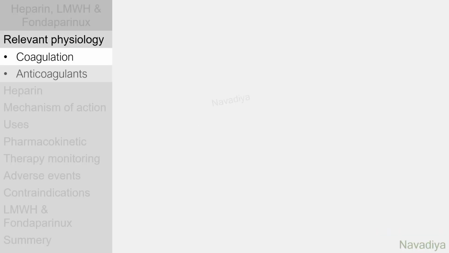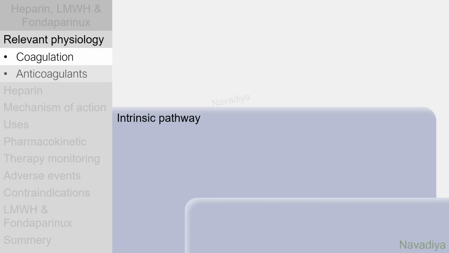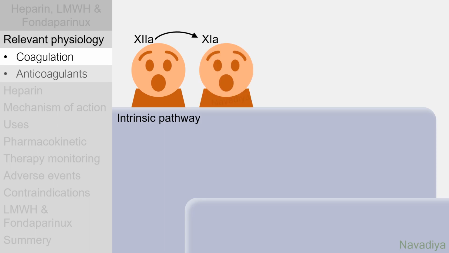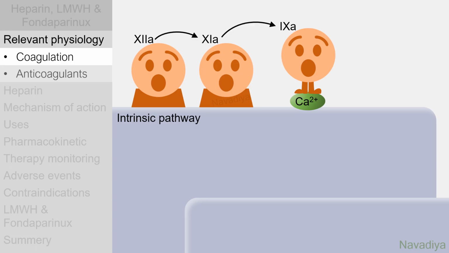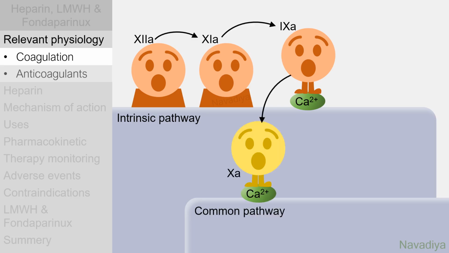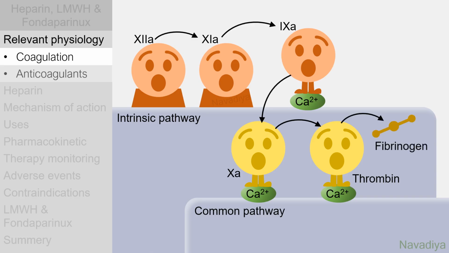In the video of blood coagulation, we saw that the intrinsic pathway of coagulation starts with activation of factor 12, which activates factor 11, which in turn activates factor 9. Factor 9 activates factor 10. Then starts the common pathway where factor 10 activates factor 2, also called prothrombin, into factor 2A or thrombin. Thrombin converts fibrinogen into fibrin monomer, which eventually leads to coagulation.